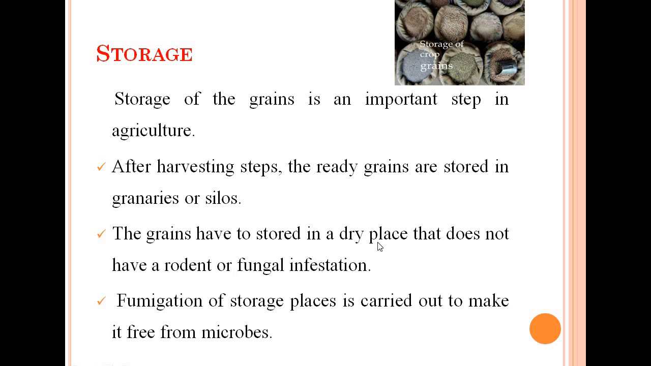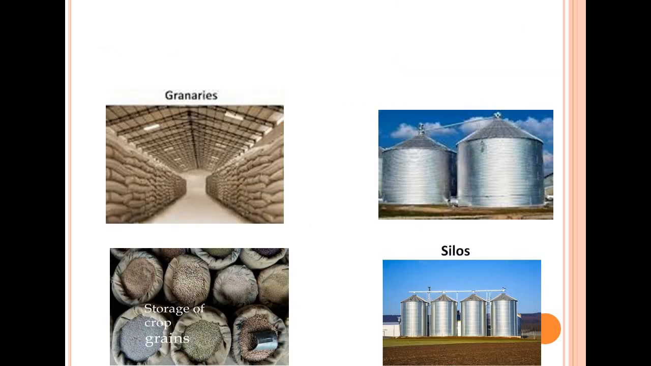Because we know microorganisms grow better in wet conditions. The fumigation of a storage place is carried out to make it free from microbes. These are the different things that are done for the storing of grains. Now I am showing here pictures of different granaries. These are the granaries where the grains are stored. These are the silos, grains stored in silos.